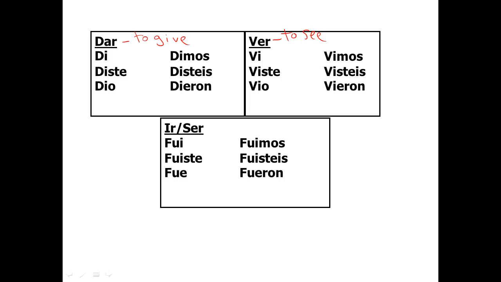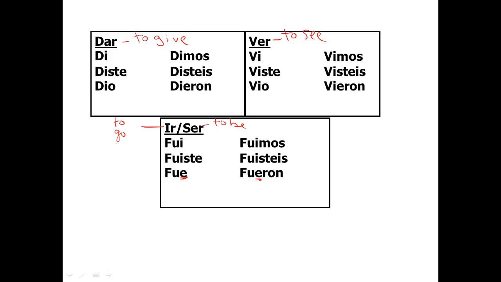Last, we have ir and ser. Ir is to go. Ser is to be. Now you probably noticed already that they have all I's in all the forms except for the third person. So fui, fuiste, fue, fuimos, fuisteis, fueron, por ejemplo. So that is a review, but these are very important verbs.